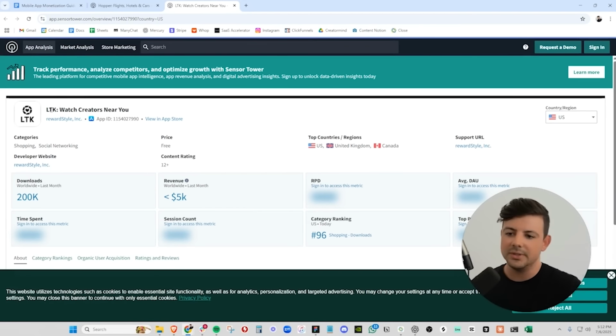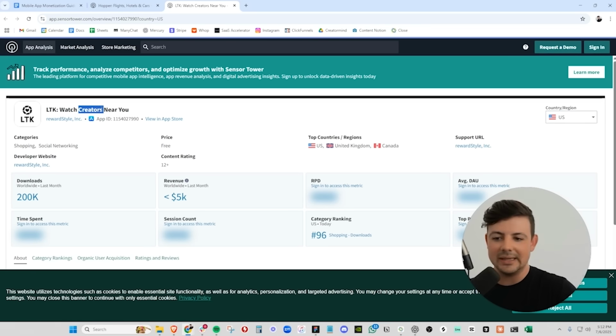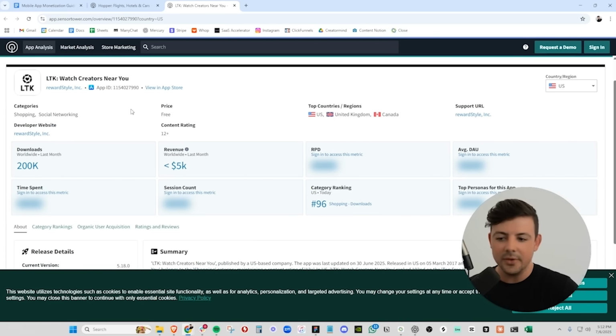Also similarly, LTK, again, you know, for the lads out there, if you've seen girls have an LTK link in their bio, they are earning affiliate income based on whether or not someone buys that piece of clothing.